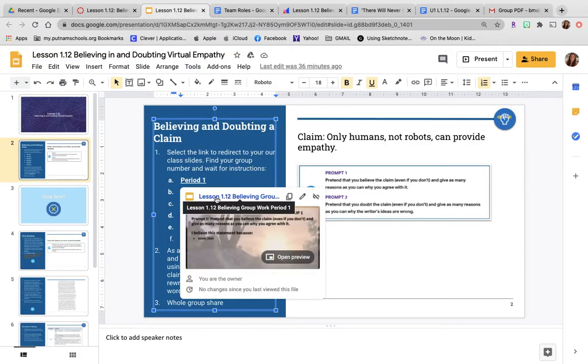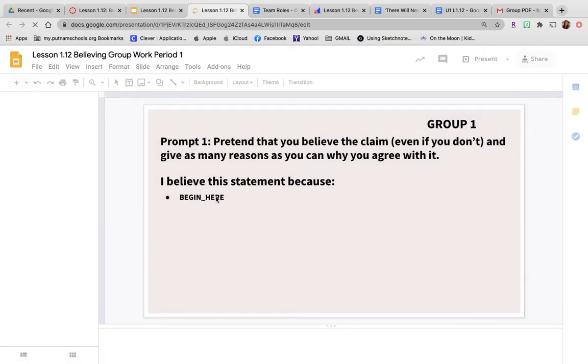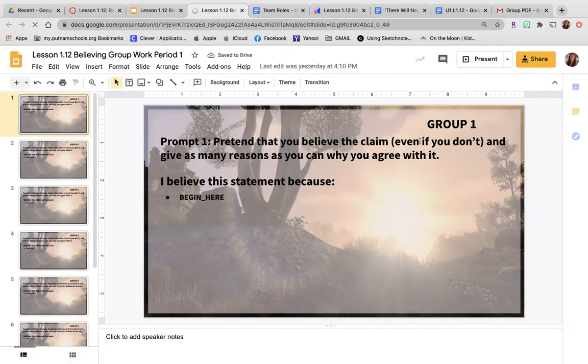So period 1, you're going to click on here, click on your slide there, and it's going to throw you right on in. Remember your group numbers. So if you're group 1, you're working in slide 1 where it says group 1. And please remember, don't click on a slide and then hit delete, because that deletes the slide and moves everybody around. You don't want to do that. If you accidentally do it, Command or Control Z will undo that, because I'm going to be really busy in this workshop and I will not be able to fix this. So manage your stuff wisely.